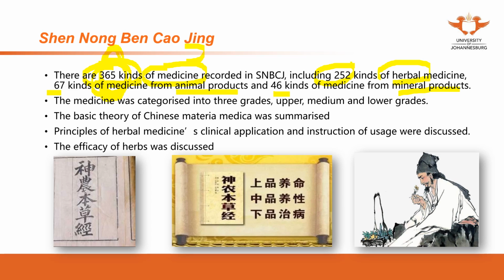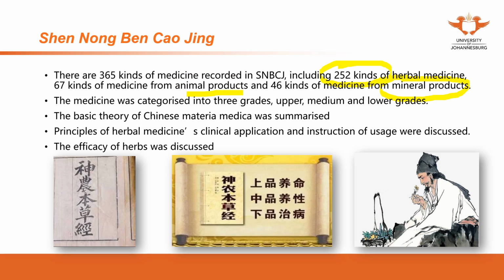So as you can see, even from the very beginning, although we are natural medicine, when we say we use herbal medicine, we not only use plants, we use some animal products and some mineral products, but from the ratio you will see the majority are herbal products, with some animal products.